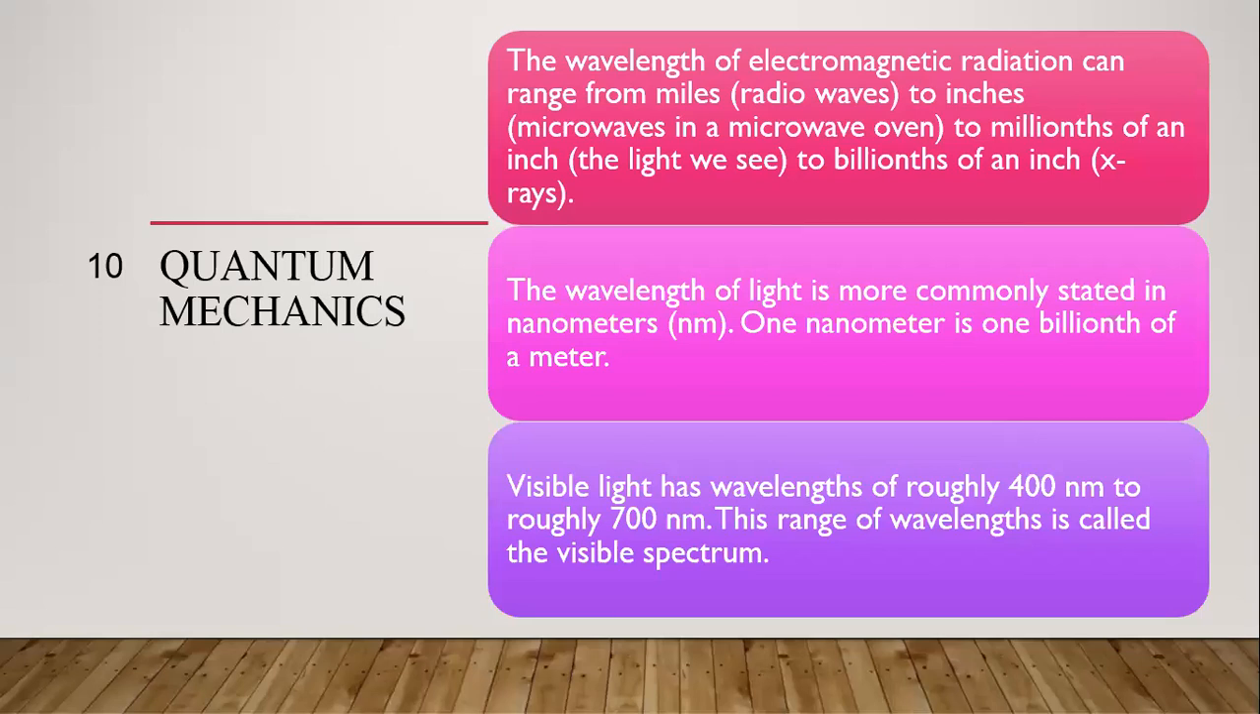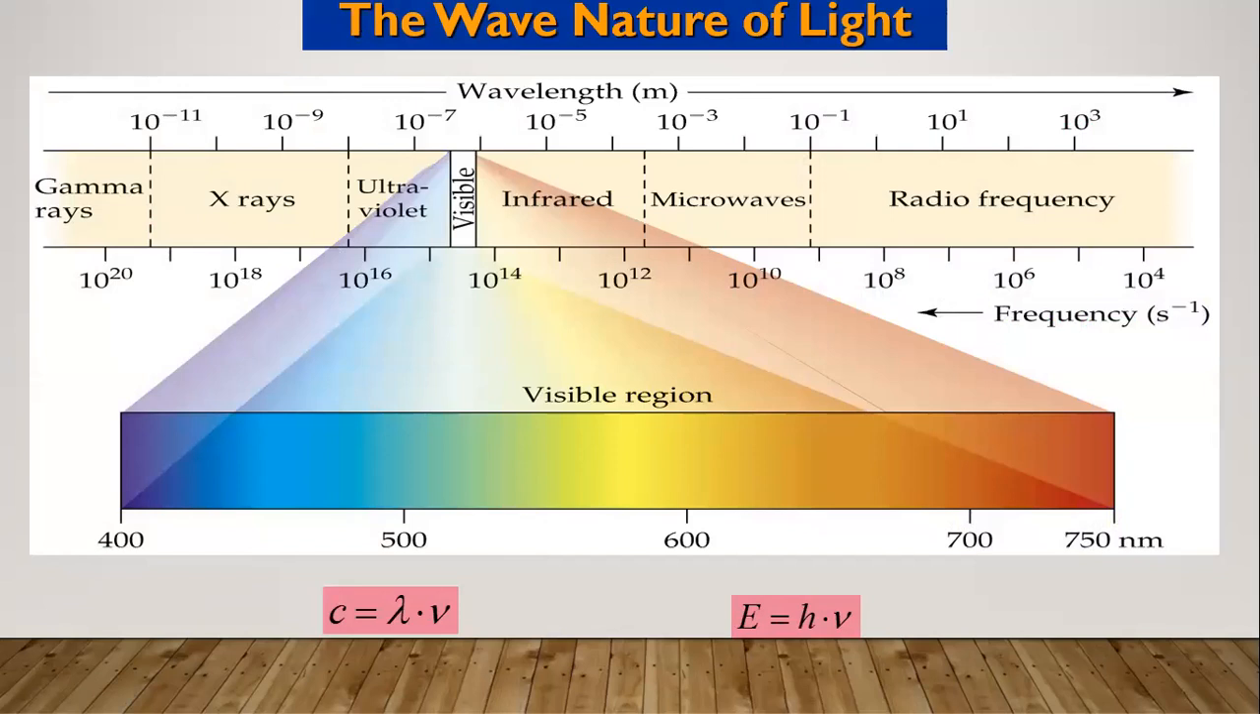Now the wavelength of light is more commonly stated in nanometers, where 1 nanometer is 1 billionth of a meter. That is the unit we use here. Visible light has a wavelength of roughly 400 nanometers to 700 nanometers. This range of wavelengths we call the visible light spectrum.